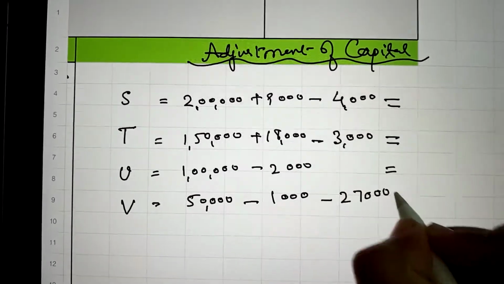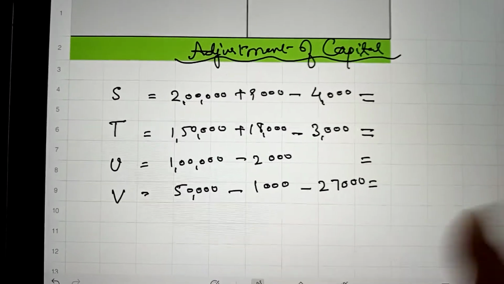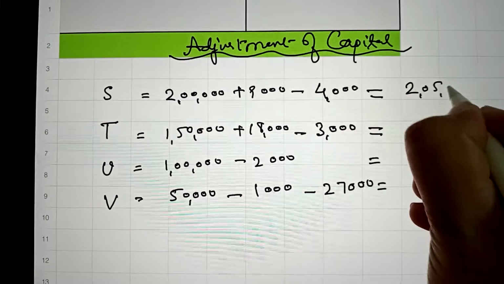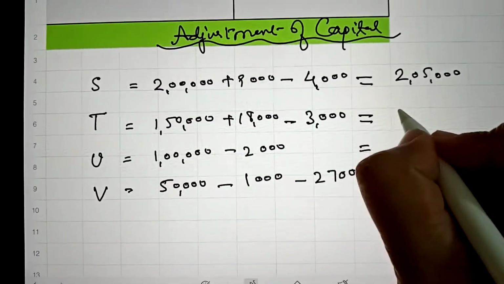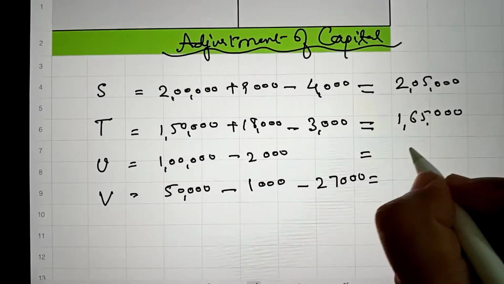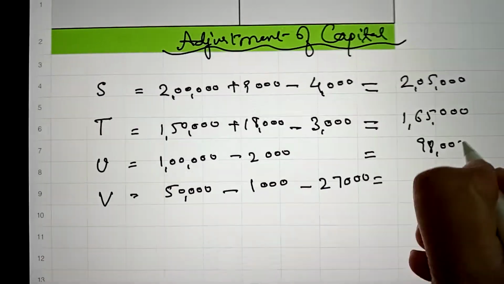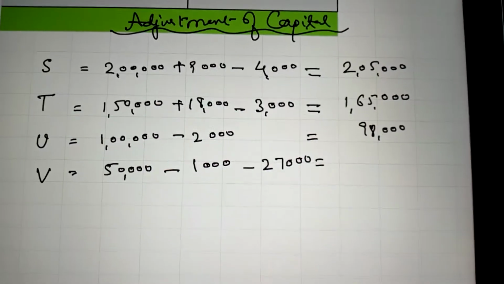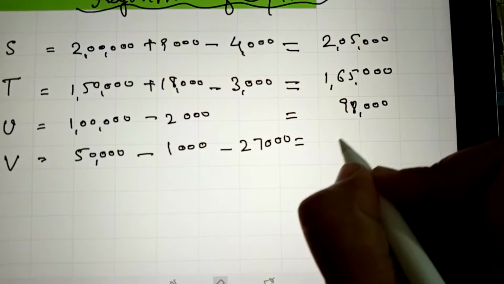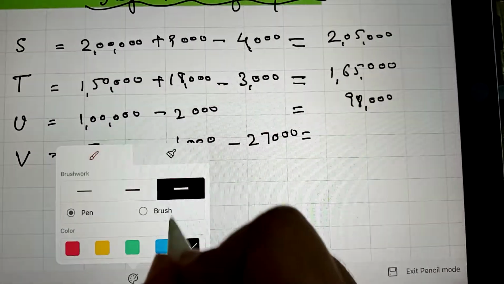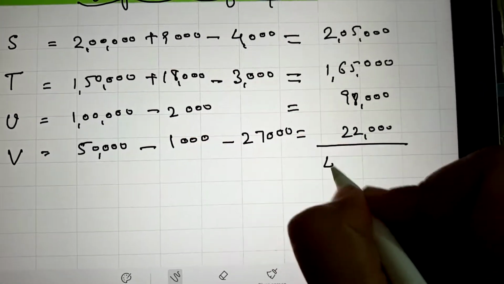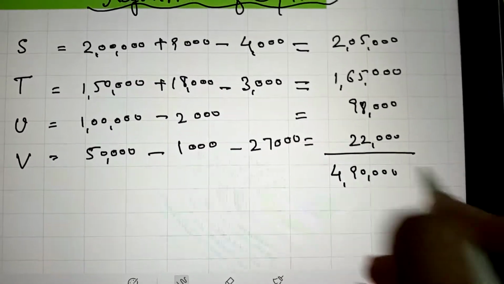So now the balance comes: in case of S 2,05,000, in case of T 1,65,000, in case of U 98,000, and in case of V it appears 22,000, and the total is 4,90,000.